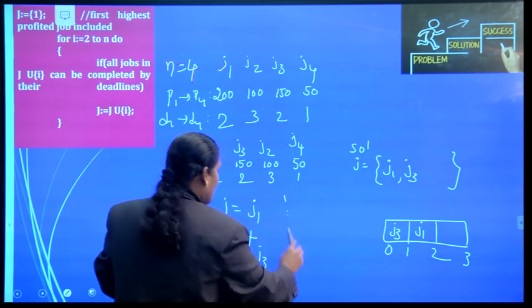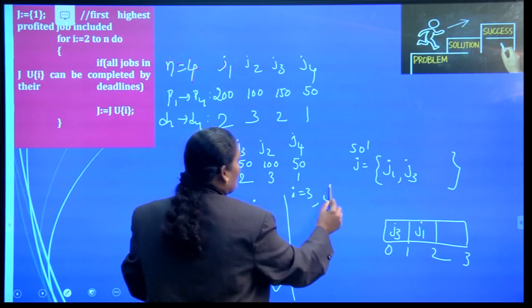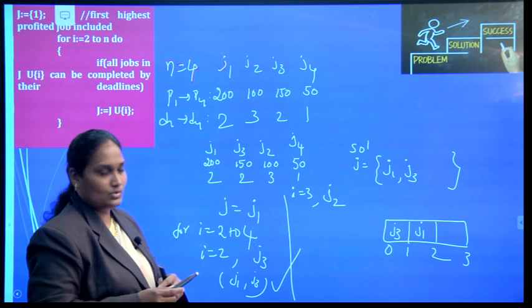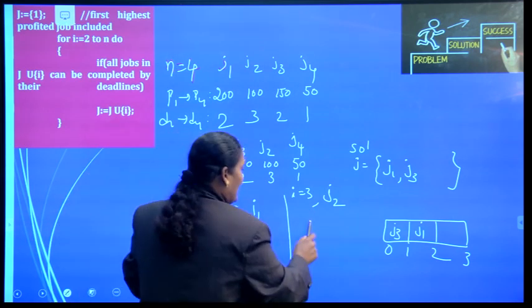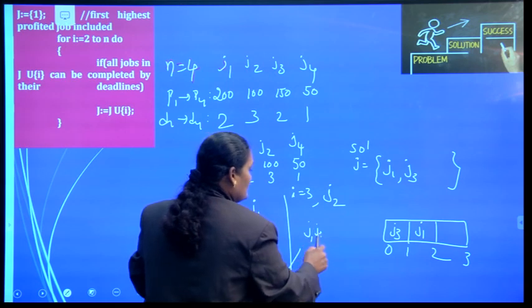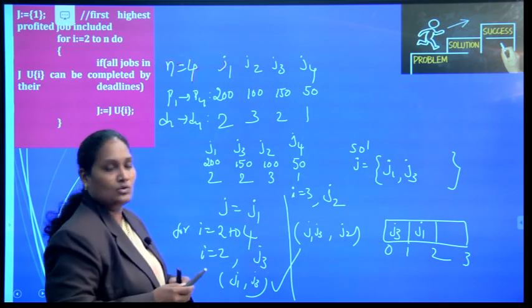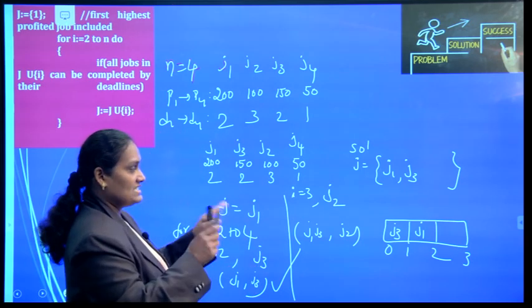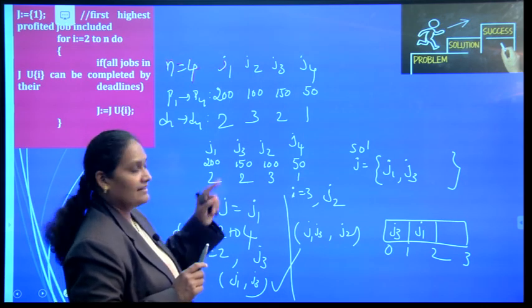Now for i is equal to 3, what job am I going to consider? J2. Can I perform J2 within its deadline? Already I have J1, J3. Can I perform J1, J3 and J2 within their deadlines or not? Let us see. I already decided J1, J3. Now we need to decide whether I can perform J2 within the deadline or not.